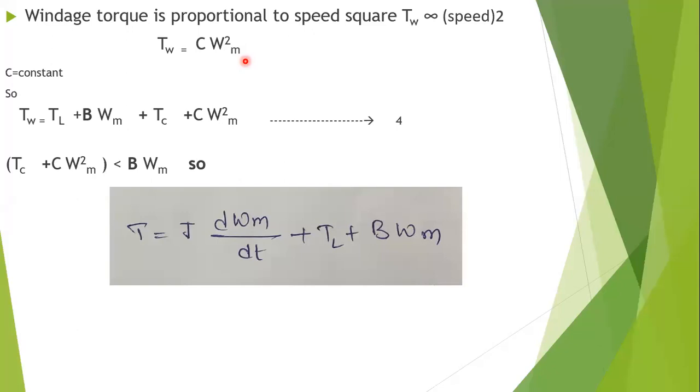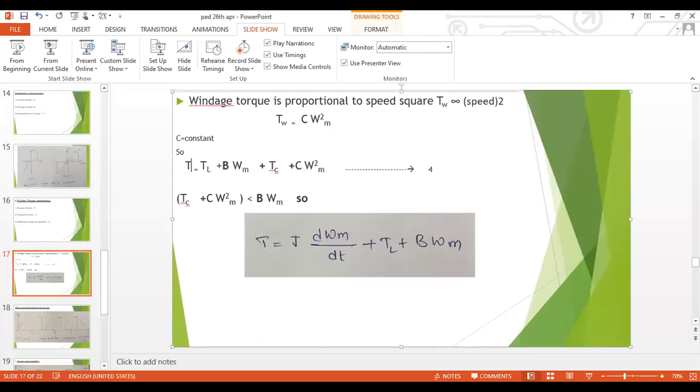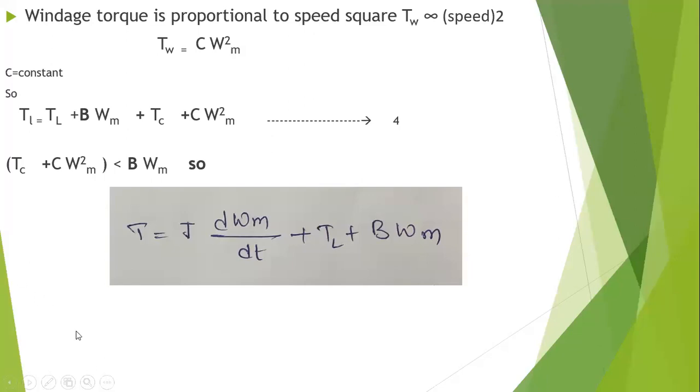So from the above discussion, for finite speeds, not infinite speeds, we can say that the total torque TL, the load torque, is equal to the mechanical work required, that is T capital L, plus B omega m, which is viscous friction, plus Coulomb friction.